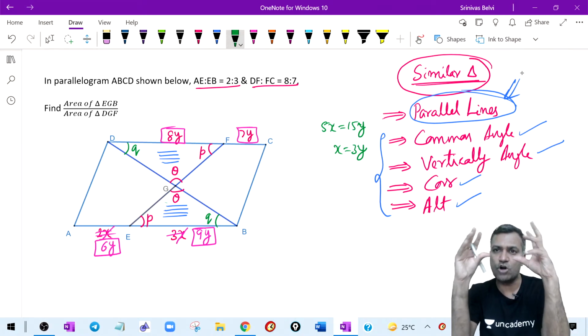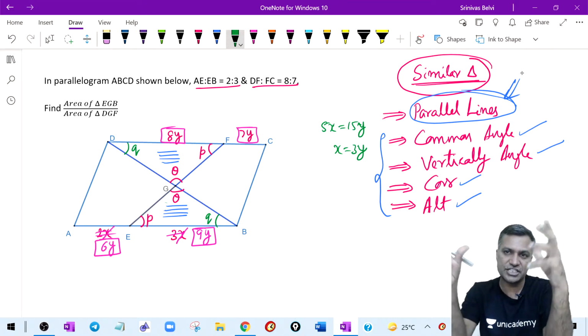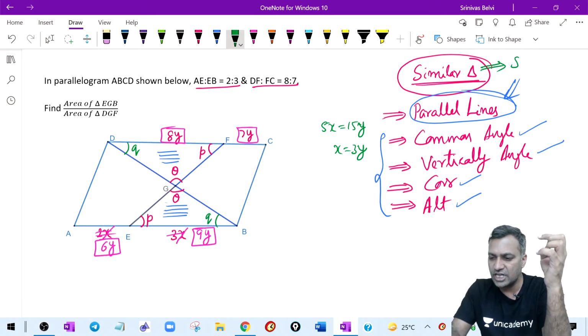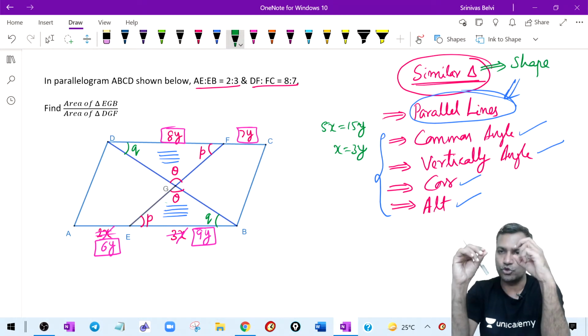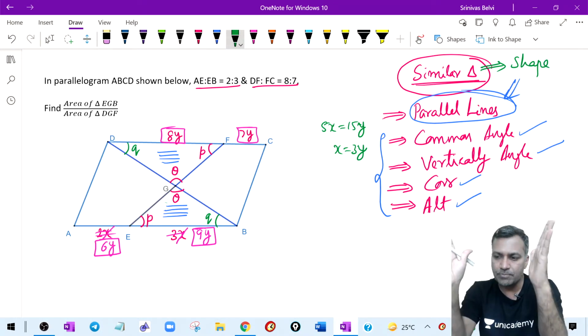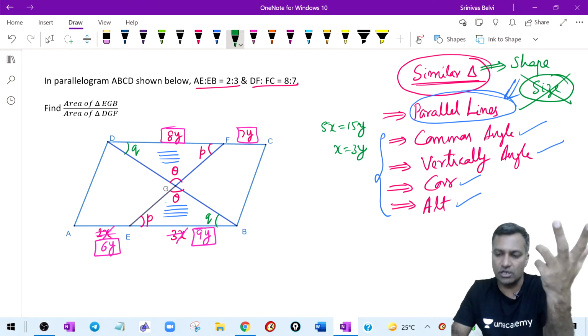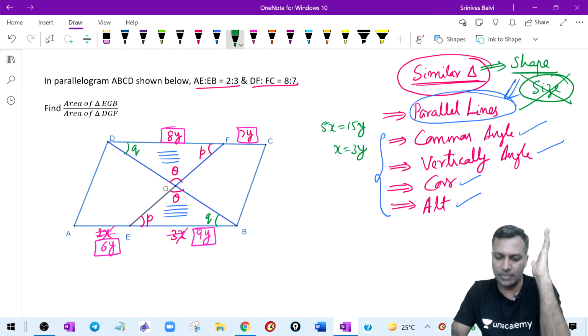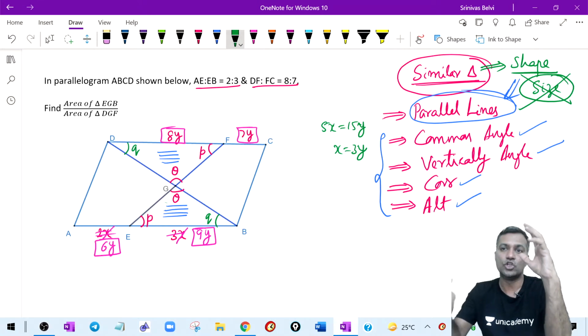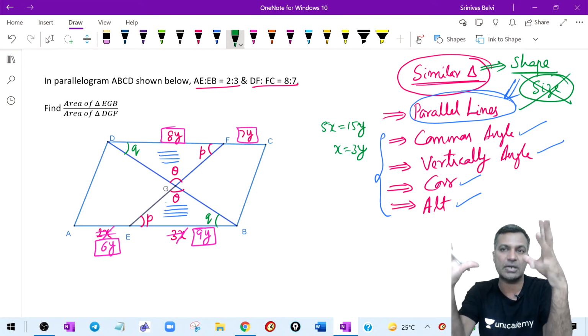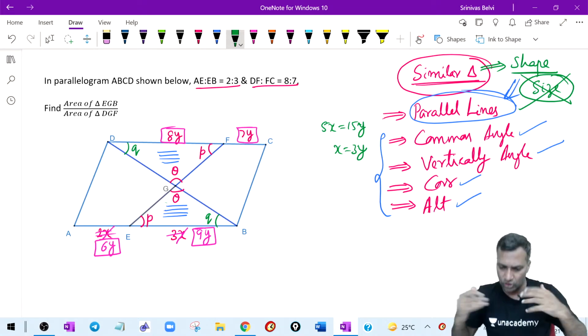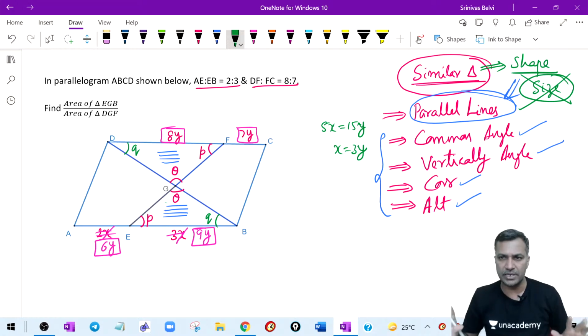Therefore, three angles of a triangle are matching with the three angles of another triangle. So the shape remains the same. Similarity means shape is same. You can zoom the diagram in or out, whatever you do, the shape remains same, with no guarantee on the size. If shape is same and size is also same, then it becomes congruency of triangles. Shape same implies similarity of triangles. How do you understand the shape is same? The contour should remain same. Contour is nothing but angles. Angles of one triangle should match with the angles of the other triangle. The moment you read this, the story will be kind of clear to you.